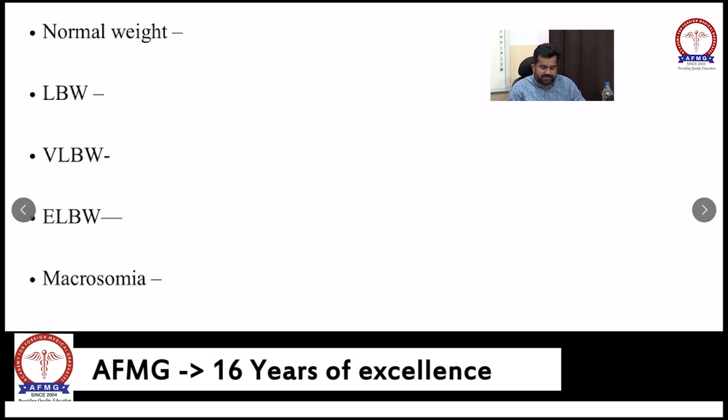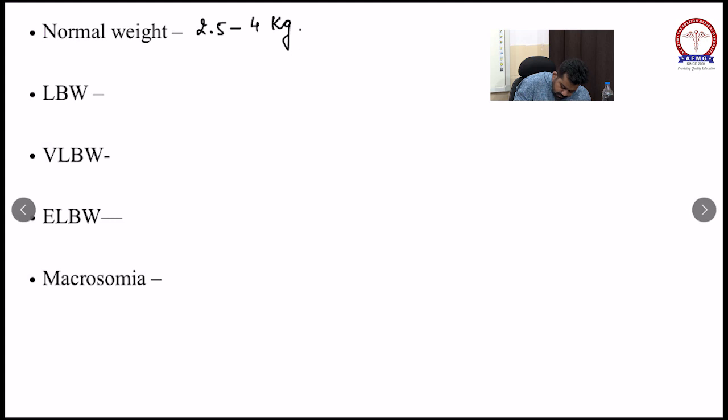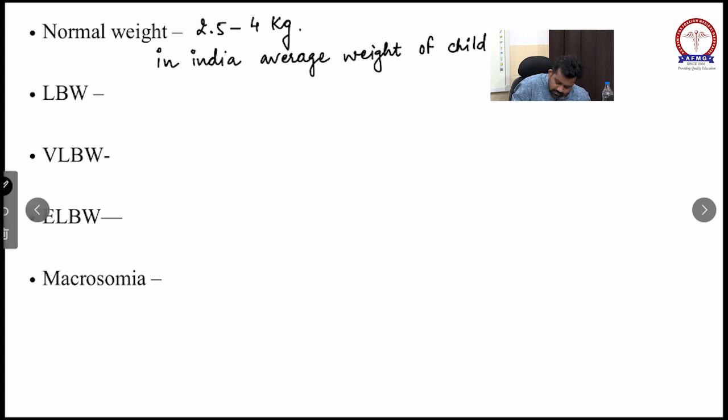Then we will first discuss what is a normal weight of a child. Normal weight of a child when the child is born is around 2.5 to 4 kg. In India, average weight of a child is 2.8 kg.